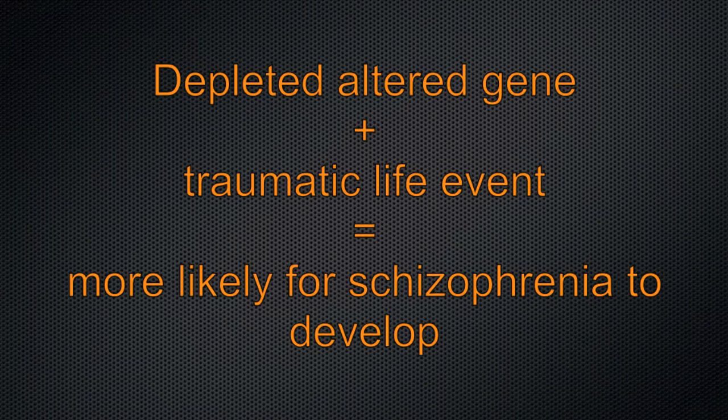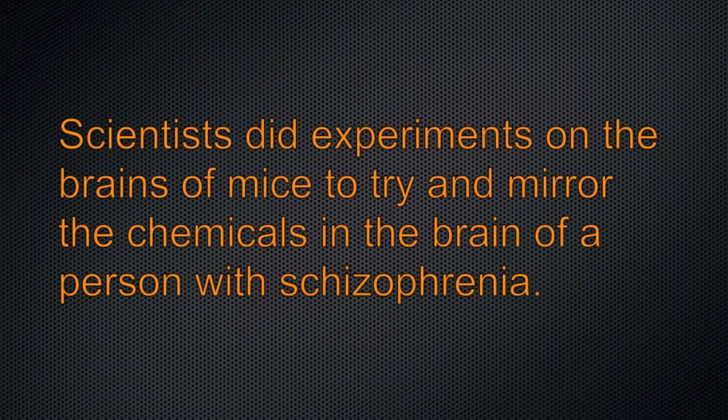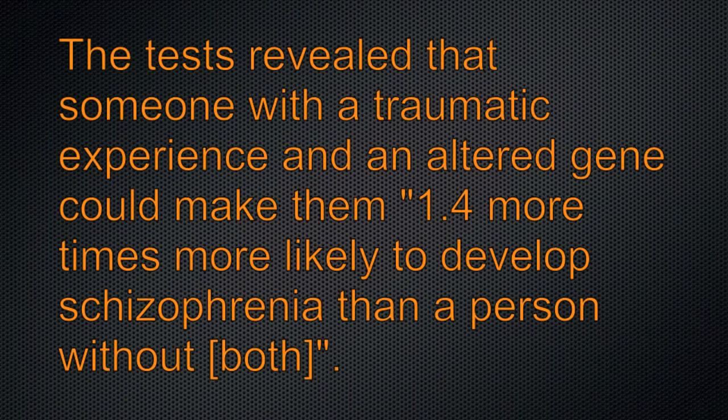to develop schizophrenia. Julio Ming and Hongjong Song are neuroscientists who tested the hypothesis by changing the balances of chemicals in mice's brains to match as closely as possible to the brains of humans who suffer with schizophrenia. They wanted to see if putting stress on the mice and changing their makeup would resemble any kind of similar results as it does for humans. The test revealed that someone with a traumatic experience and an altered gene could make them 1.4 times more likely to develop schizophrenia than a person without both.